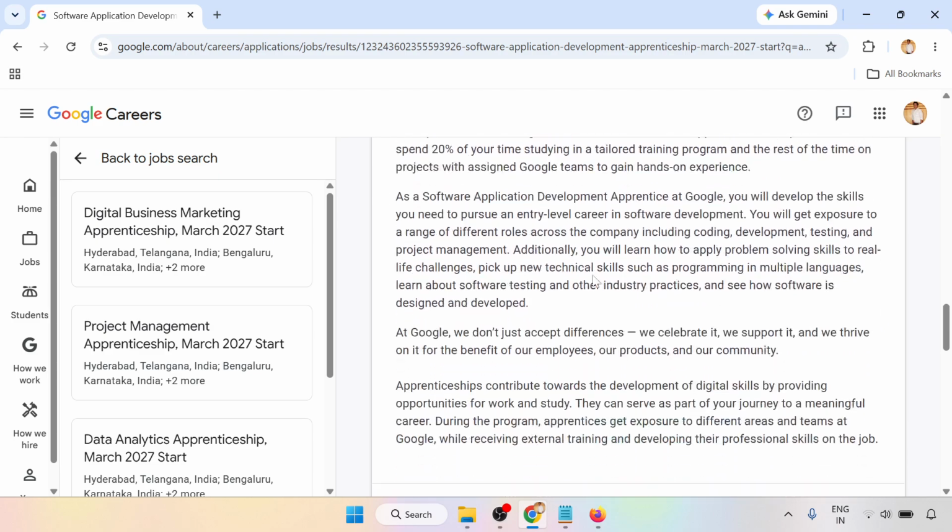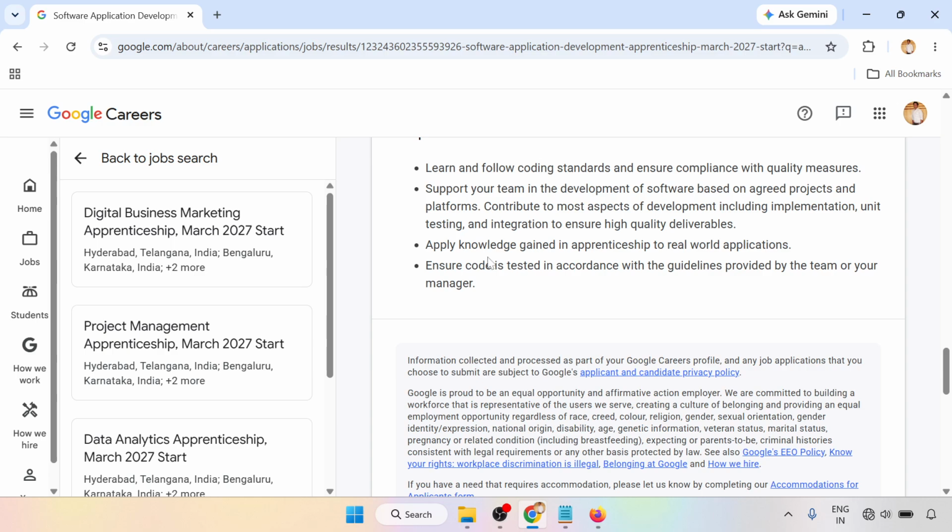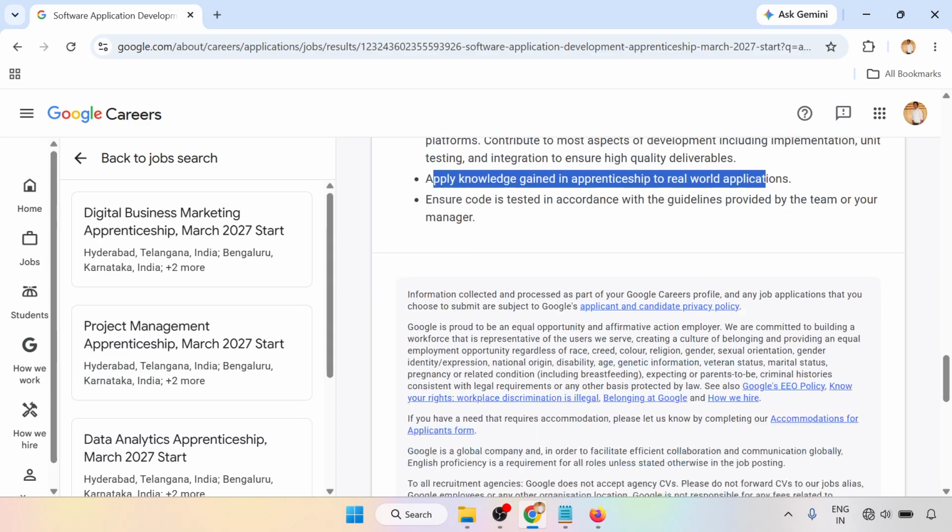Other details you can go through, and the responsibilities are very important. Learn and follow the coding standards, ensure compliance with quality measures, support your team to develop software based on agreed projects, apply knowledge gained in the apprenticeship to real world applications, and ensure code is tested in accordance with the guidelines provided by the team or your manager.